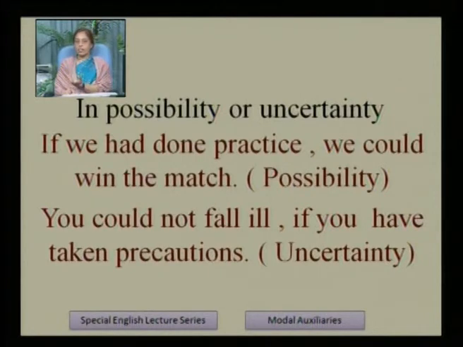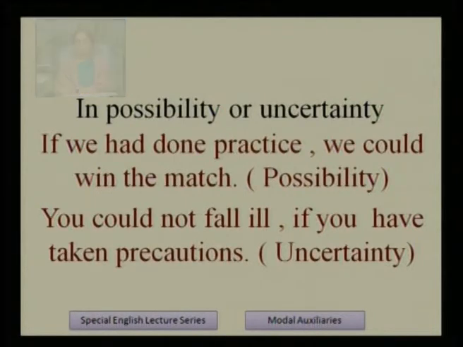You might fall ill, or you could not fall ill. You could fall ill, but it is uncertainty we show by using could in this sentence. So you could not fall ill if you have taken precautions. Okay.